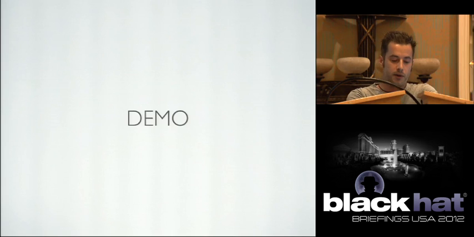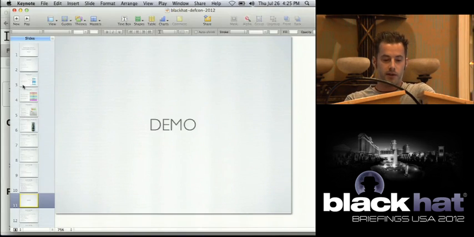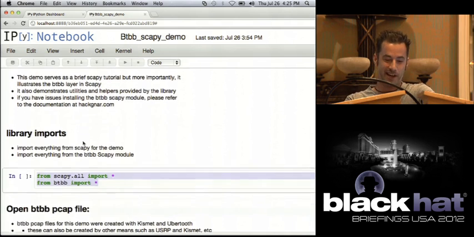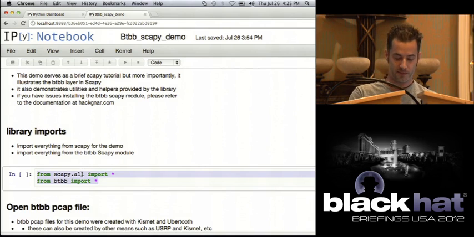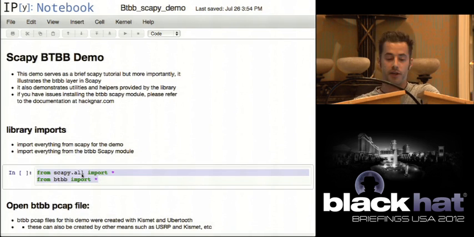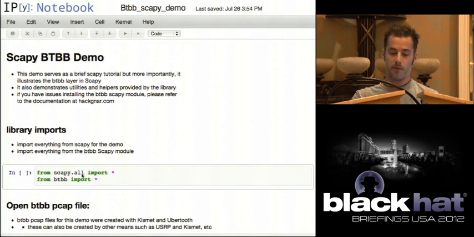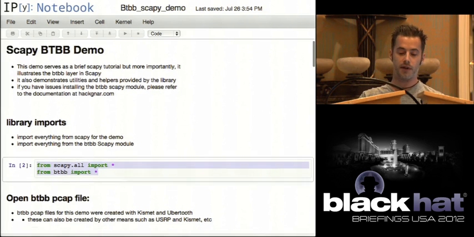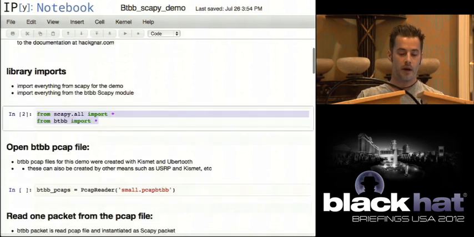And so here's some demo code of Scapy in progress. Does anyone here use IPython Notebook? No? It's my new favorite Python tool. So basically, IPython Notebook allows me to create this really nice documentation and execute code within a web browser for demo's sake. So first here, I'm just going to import everything from Scapy and from my library.